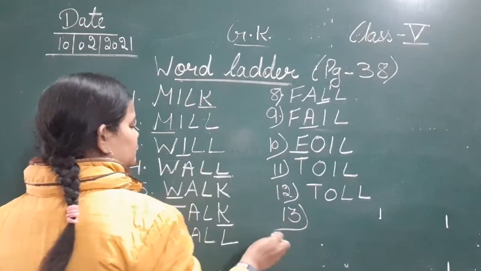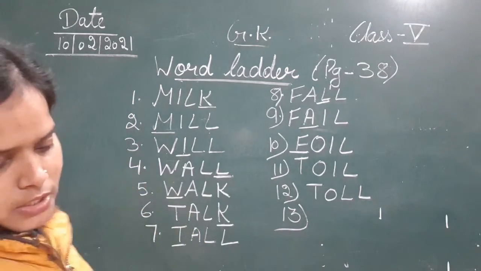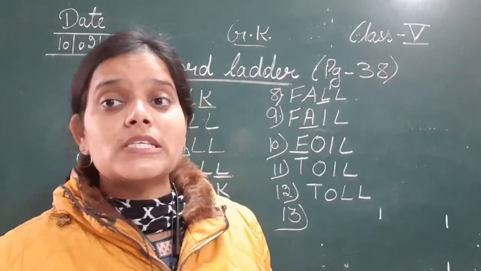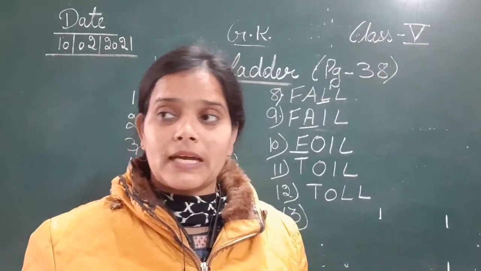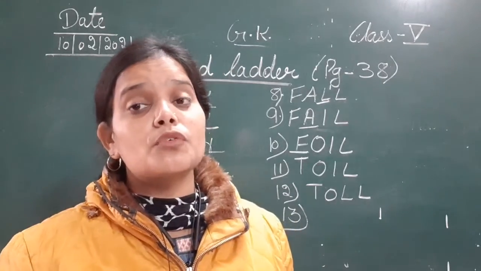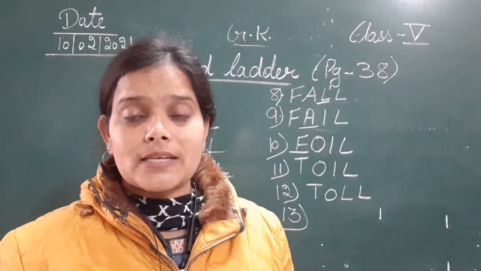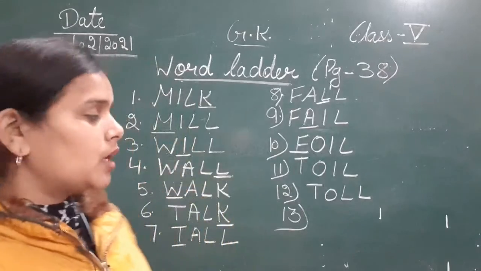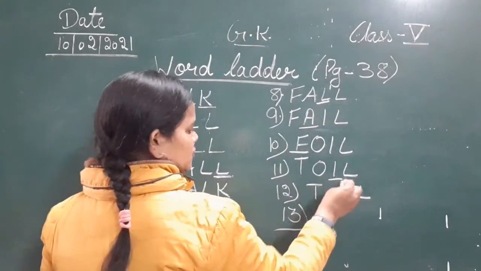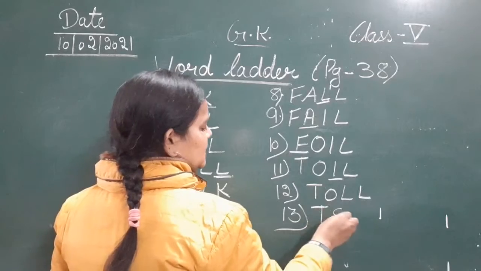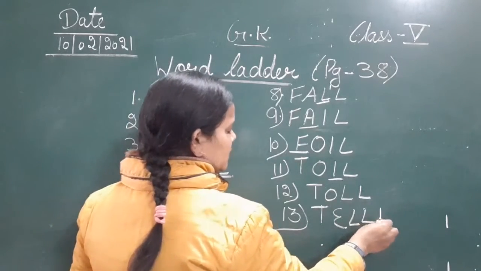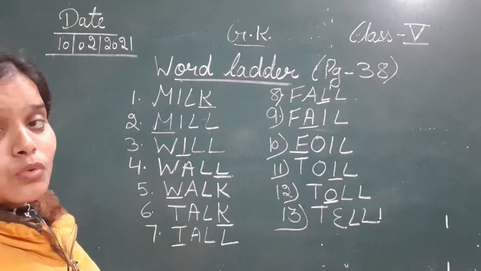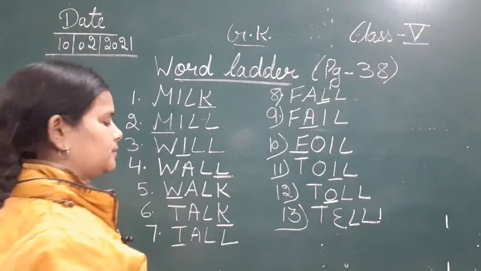13th. The 13th is to let someone know. To let someone know, किसी को कोई चीज़ बताना. So that means you are telling them. आप उसको वो चीज़ बता रहे हो. So let someone know, that is you tell. Here we will change, that means you just tell, TELL. So O changes into E, that is you are just telling something to someone. तो किसी को कुछ बता रहे हो, tell.